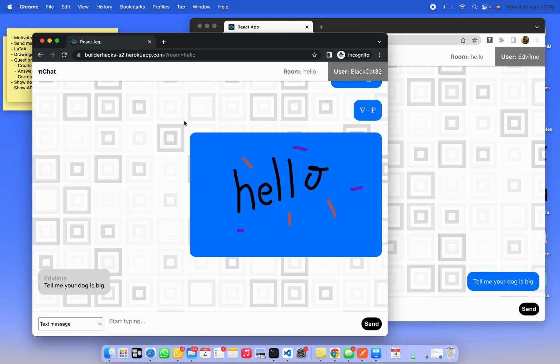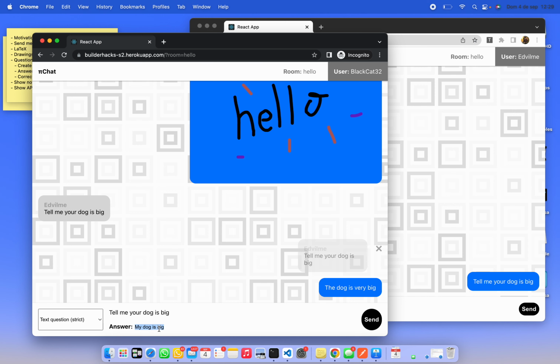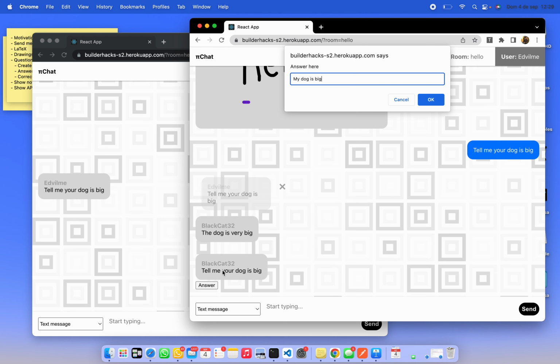For example, here. Well, it's kind of buggy. So we can send it, and on the other side we can answer it.